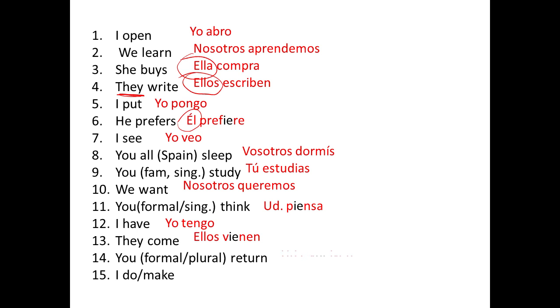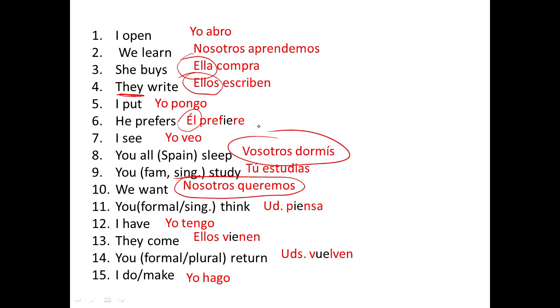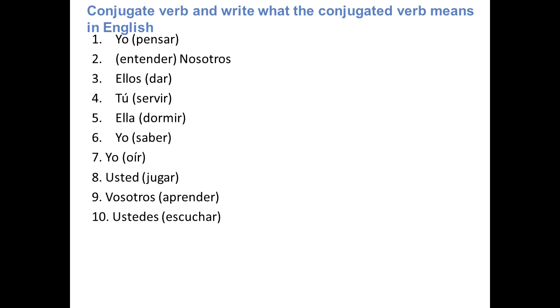Remember, we have stem changers here, but outside of the boot, they don't stem change. For example, querer or dormir in vosotros. Inside of the boot, they do change. Okay, next section. Again, conjugate the verb and also write what it means in English. Pause it, do it, and then check your answers.